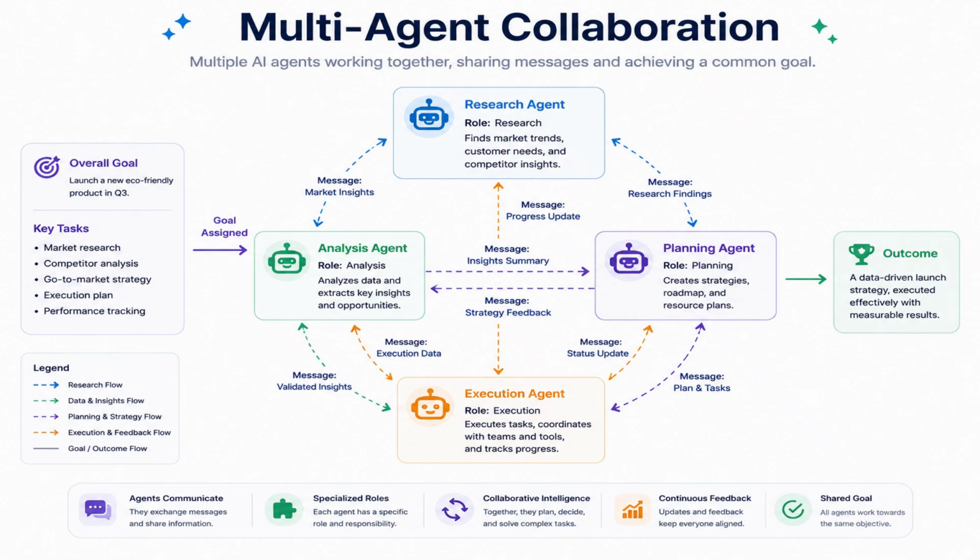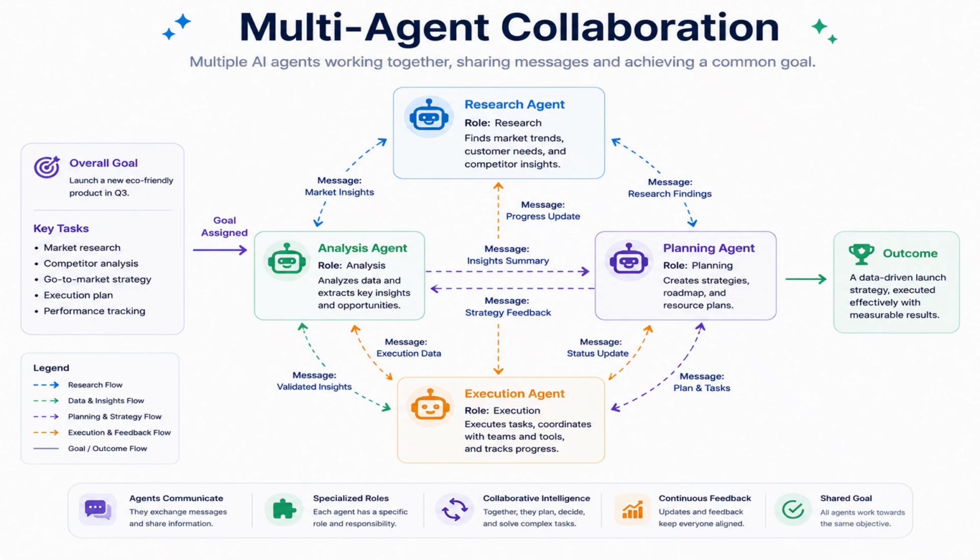Multi-agent collaboration is what happens when several autonomous agents work together in a shared environment to achieve a goal that would be difficult or slow for a single agent. You can think of it like a digital project team. One agent might specialize in research, another in data analysis, another in planning, another in execution.